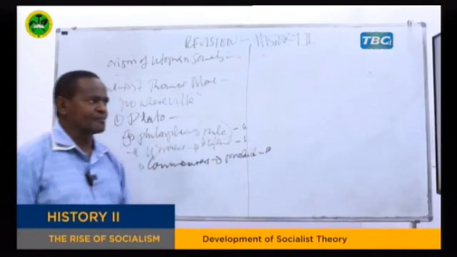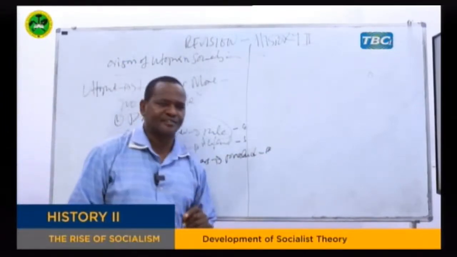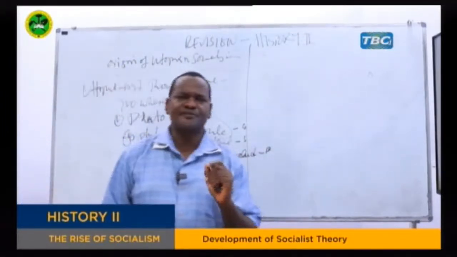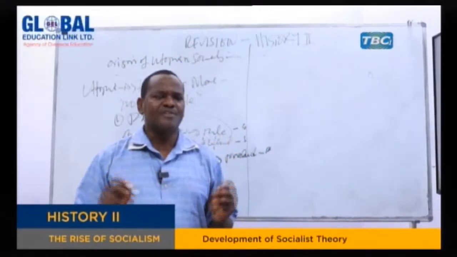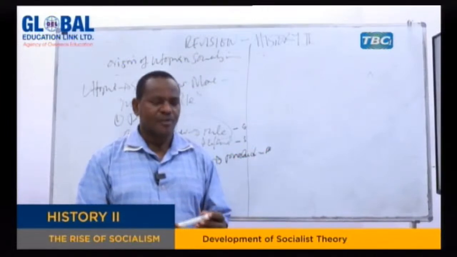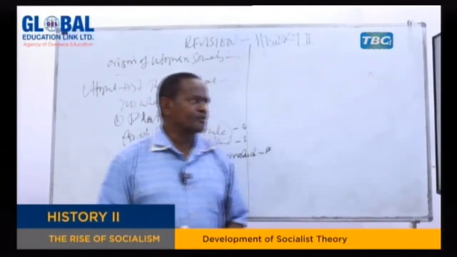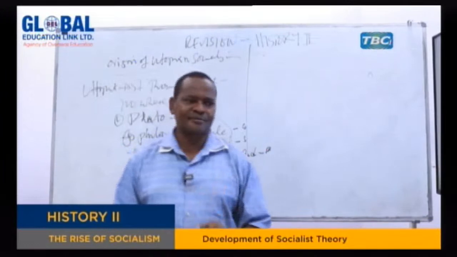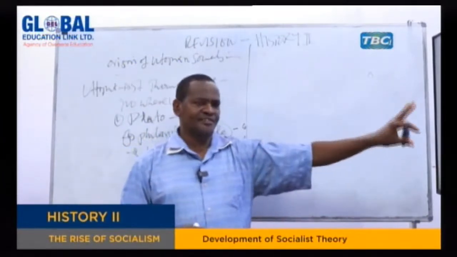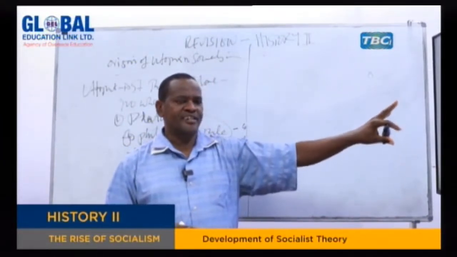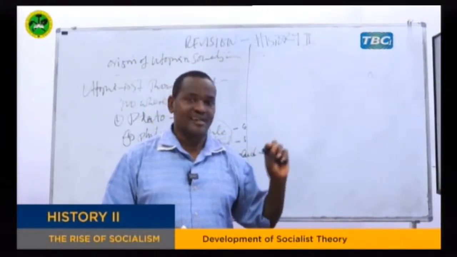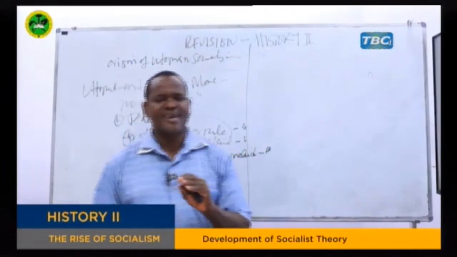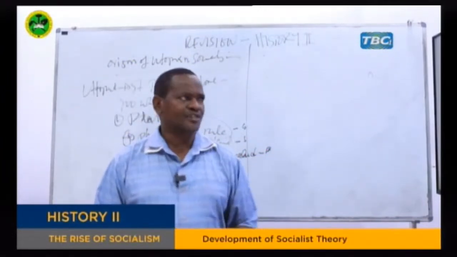So what Plato was proposing here was a kind of socialism in which major means of production will be owned by the state. The ruling class will own the major means of production on behalf of all people. This is what was proposed by Plato. Remember, my dear students, there was no word socialism here. What we are trying to see is the way this society was characterized, and when you look at it, you realize that there were some elements of what today we call socialism.